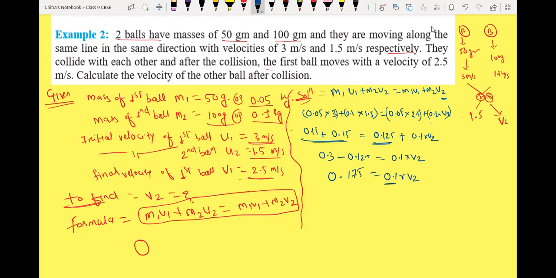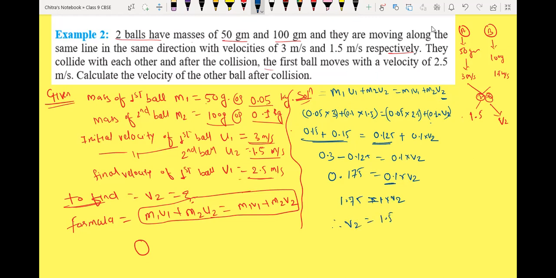Or we will transfer it. I am telling that only now, that for M2 V2 we have to divide. Or you can multiply 10 on both sides. So we will get 1.75 equals 1 into V2, and 1 into V2 means V2. Therefore, V2 equals 1.7.